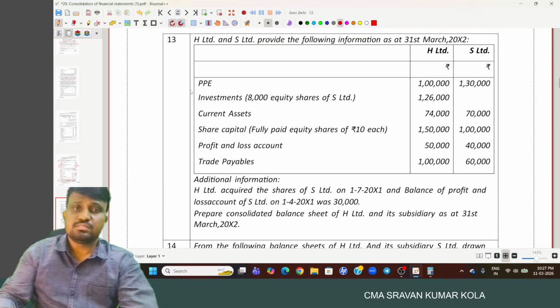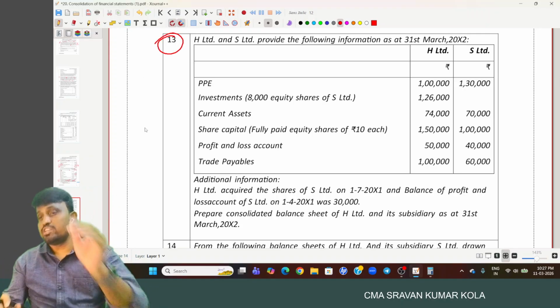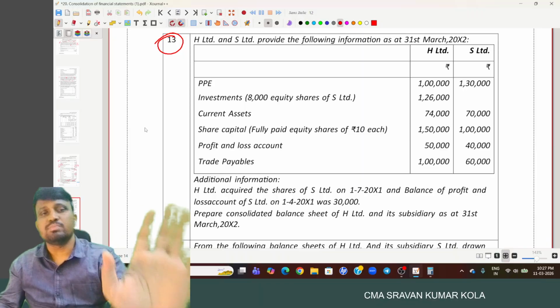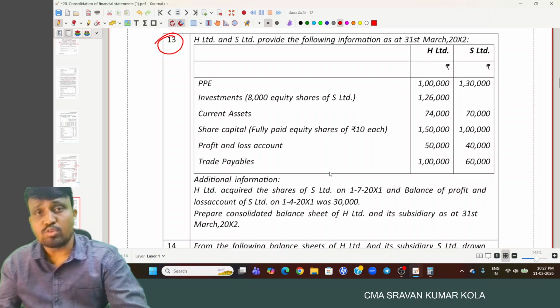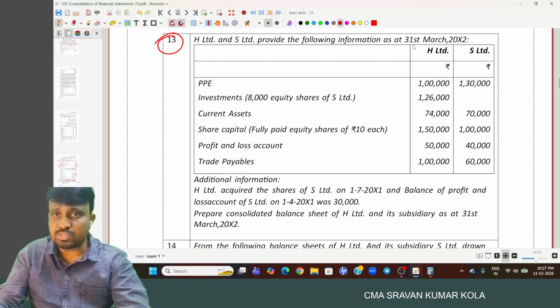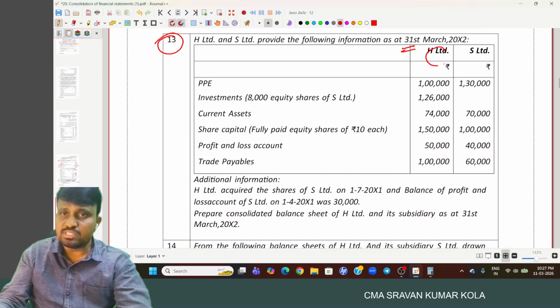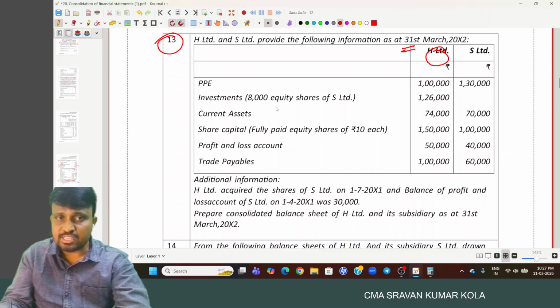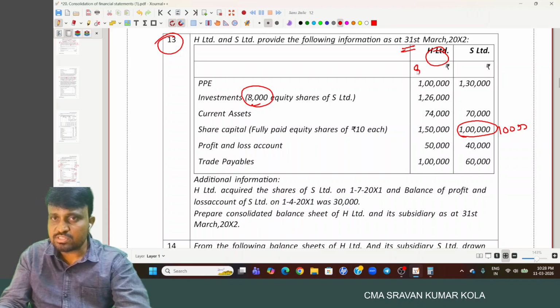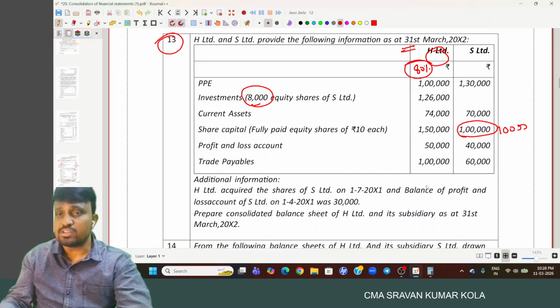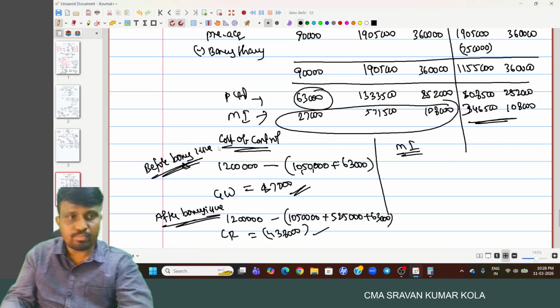Okay, and here this is a complete consolidation problem, simple, and we'll discuss this one also. H Limited and S Limited provide the following information as at 31st March 20X2. H Limited data is provided, and S Limited data. In H Limited, we have on the asset side 8,000 equity shares of S Limited. How many equity shares are there? 10,000. Out of that, 8,000 equity shares means H Limited holds how much percentage of S Limited? 80%. And the minority interest is 20%. Okay.